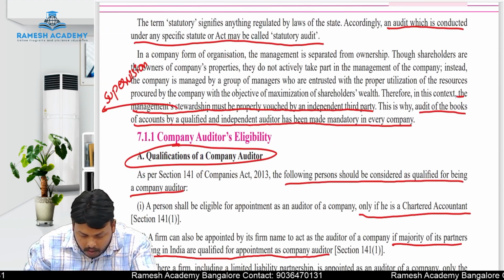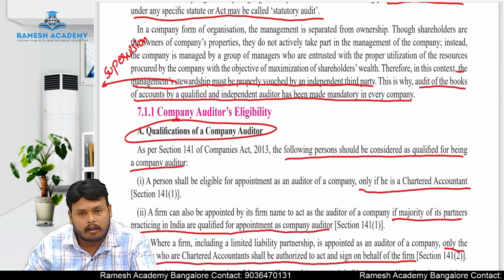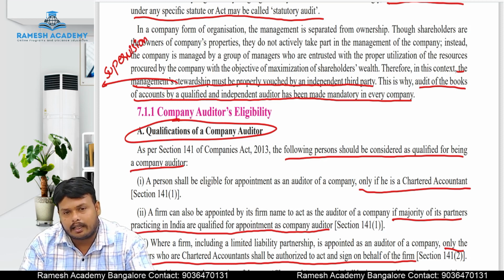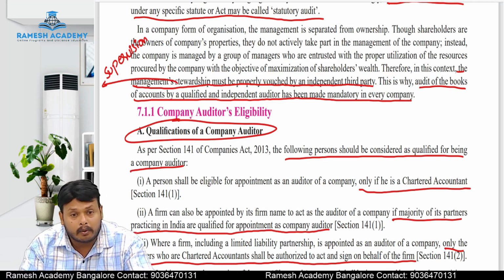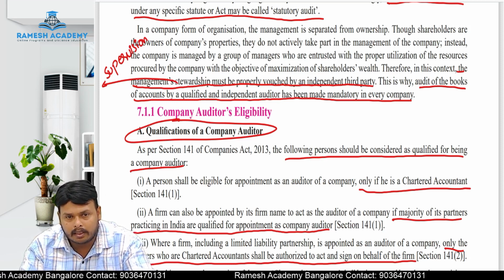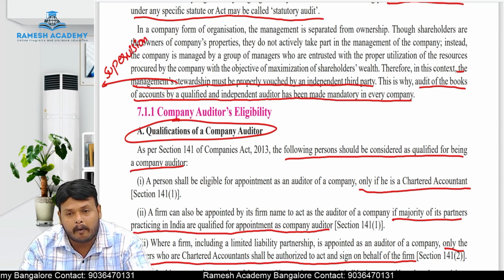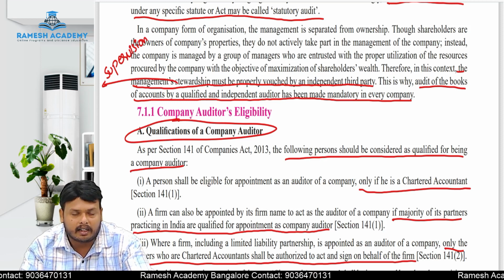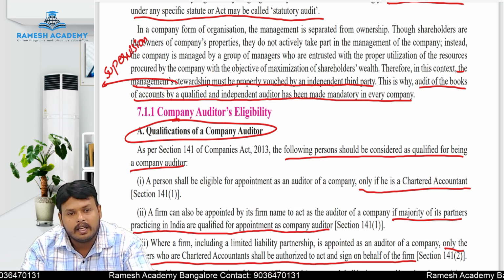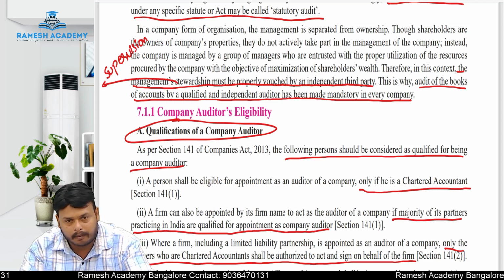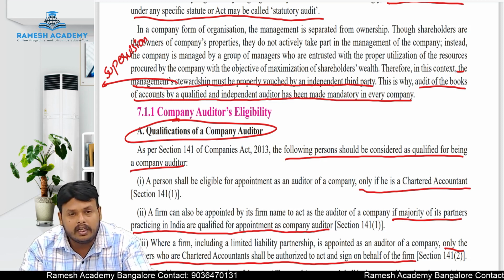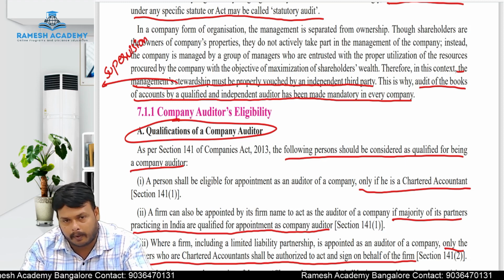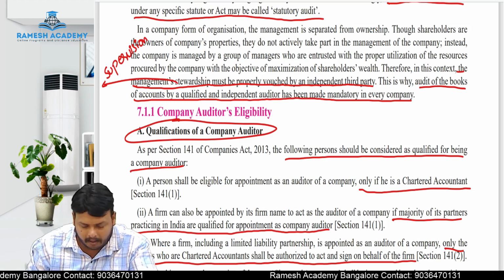Next, qualifications of an auditor. What are the qualifications of a company auditor? Here we can't say this topic is important, that topic is not. I told you this chapter alone is for how many marks? 30 marks. 30 marks means minimum how many questions will they ask? Minimum 3 questions of 7 marks each from this chapter. So each and every topic is important here. Nothing is unimportant. Listen carefully and learn carefully.